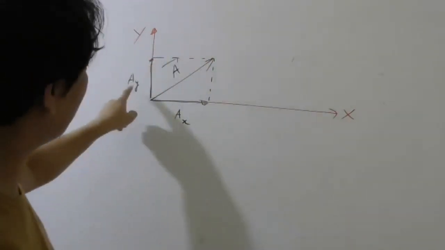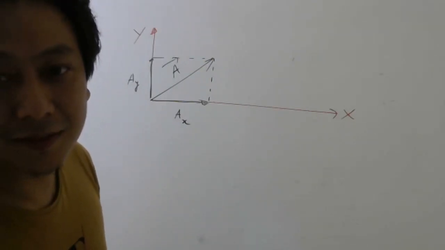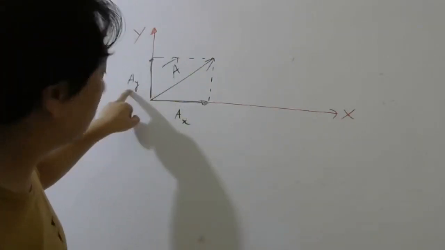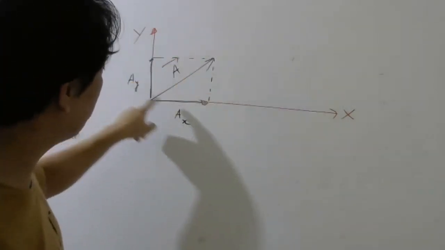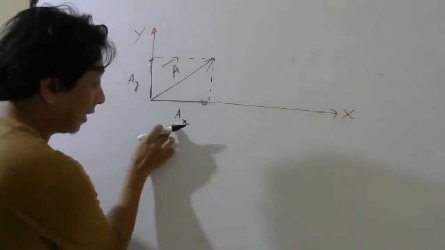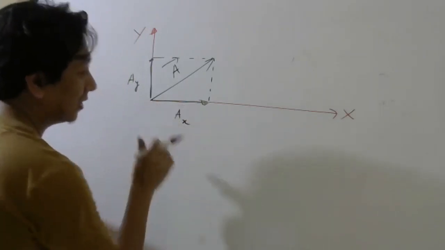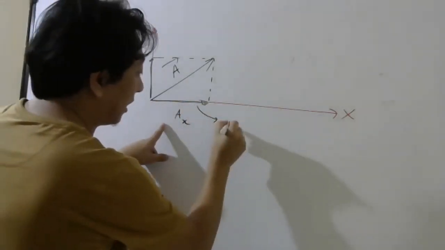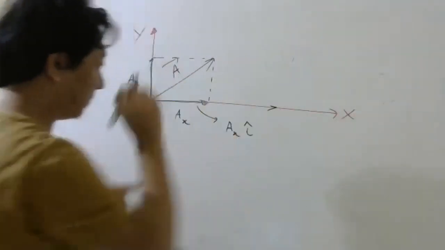You know that this vector plus this vector is this vector. If you add this vector with this vector, you get this vector. Therefore, we call these two vectors components. Now, how to write this vector? AX is only the magnitude, only the length. So this vector you can write as AX, unit vector in this direction, I cap.